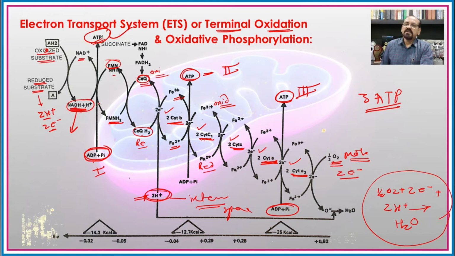But if we see the other reduced coenzyme, that is FADH2, it directly transfers its two protons and electrons to the coenzyme Q. It means that the first step is bypassed when FADH2 is used in the electron transport system.